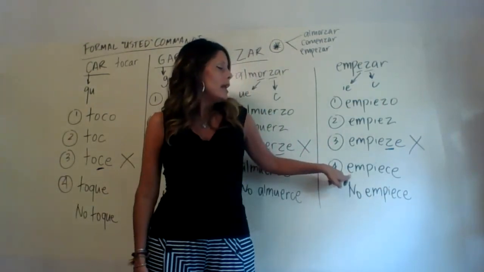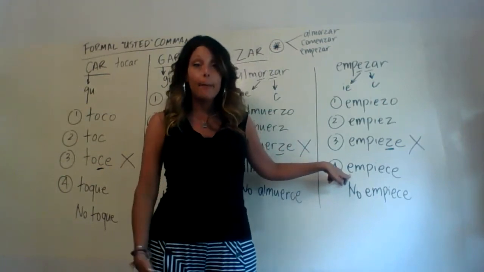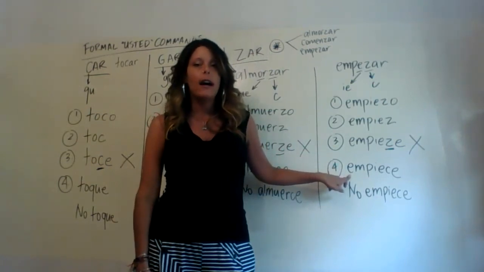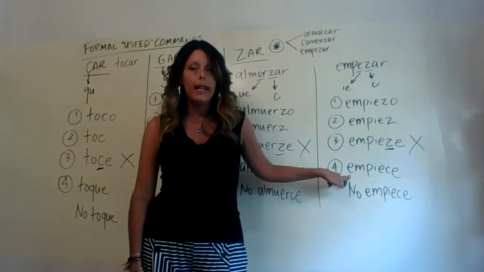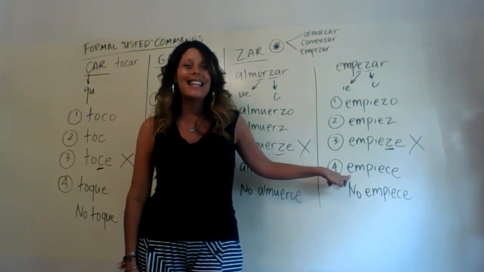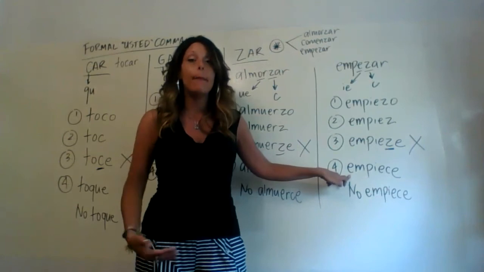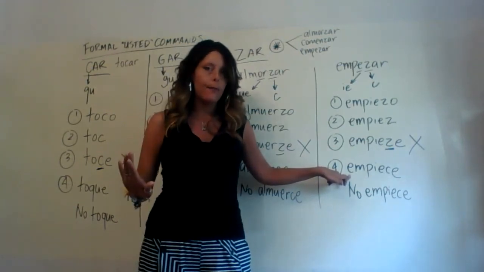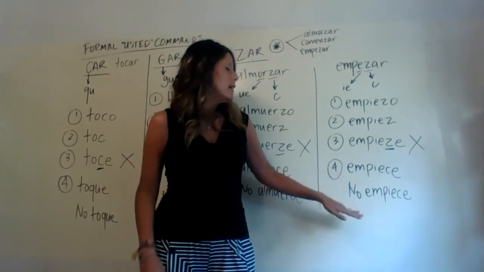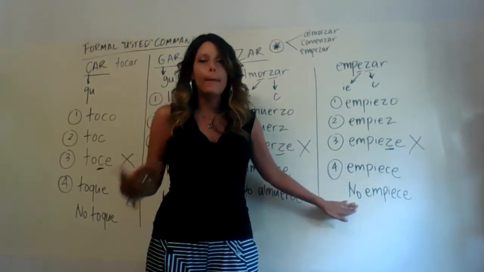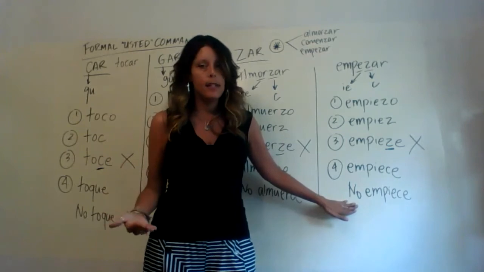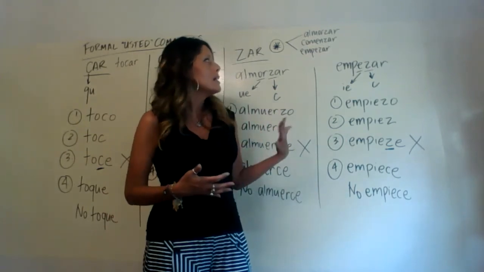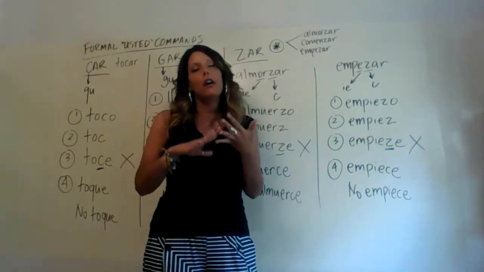And that will be pronounced empiece, and it is spelled E-M-P-I-E-C-E, empiece. And if I wanted to say, no, don't begin, or don't start, then it will be no empiece. So these are examples of CAR, GAR, and ZAR verbs.